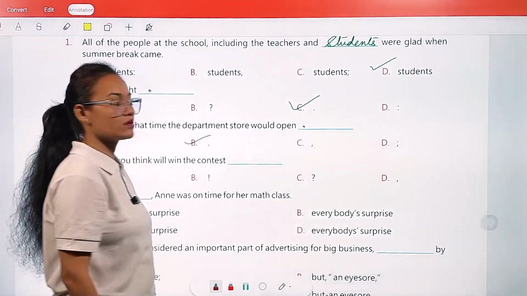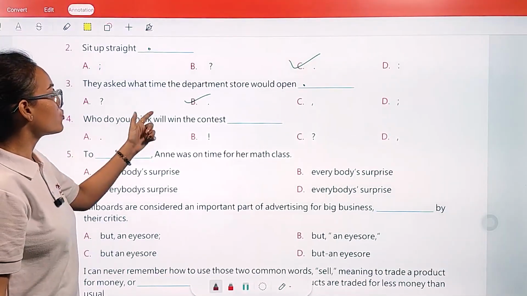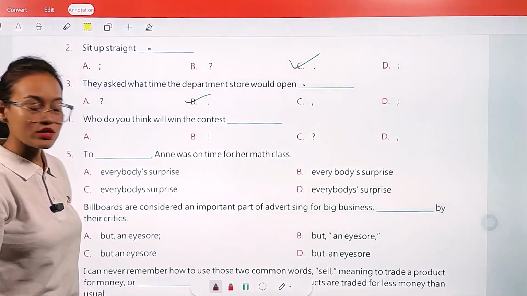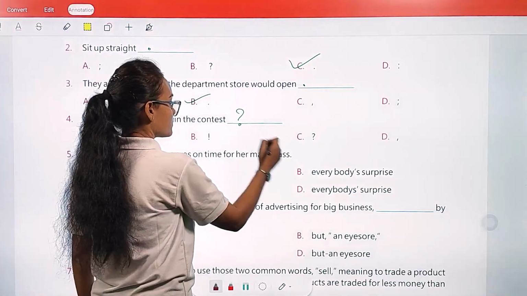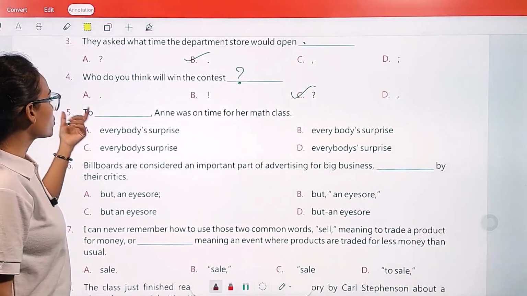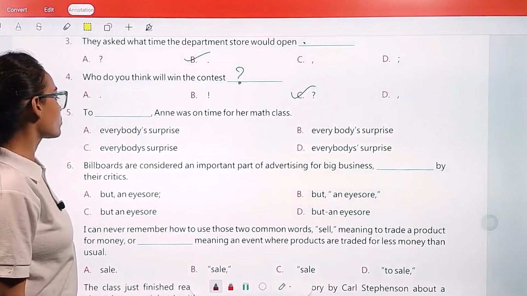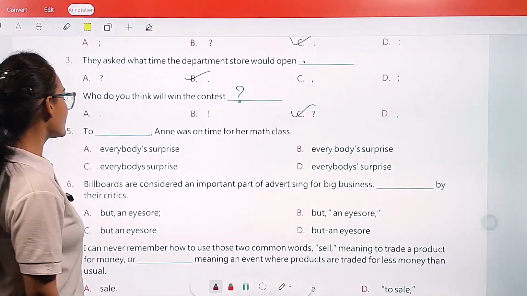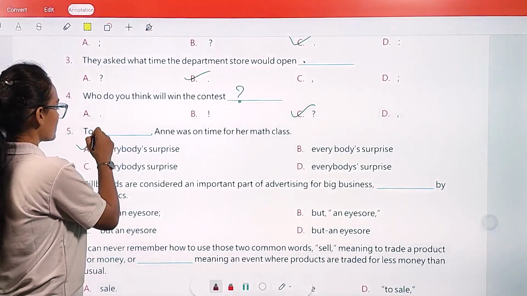B. Okay. Now fourth one. Who do you think will win the contest? Okay, so here we are asking a direct question. So put here question mark. C option. Fifth, to dash, Annie was on time for her maths class. Okay, so to everybody's surprise. Okay, right here, everybody's surprise.